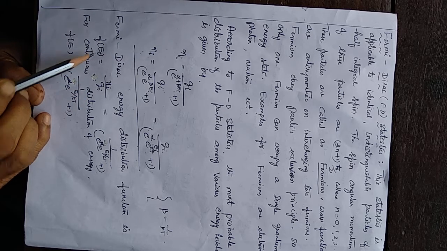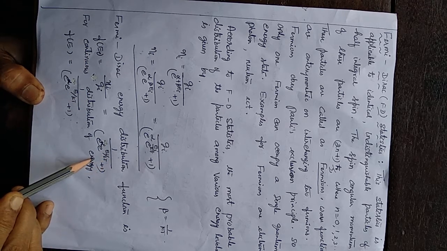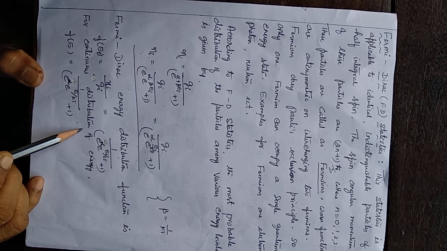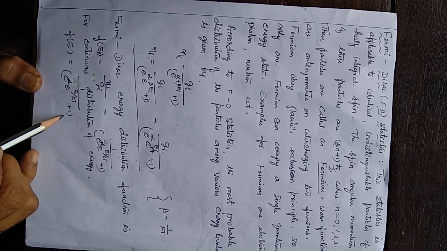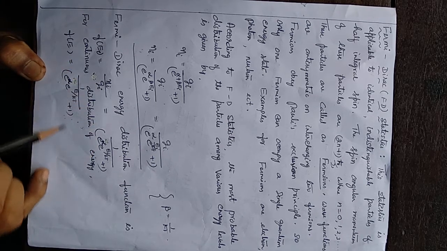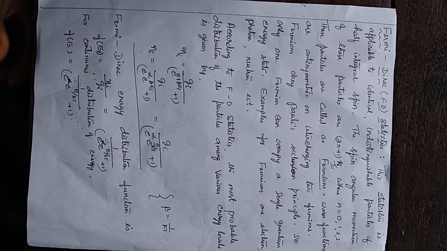Then what is f of Ei? Given by 1 by this. Since the energy distribution is continuous, we get f of E as this. This is the energy distribution function as per FD statistics.